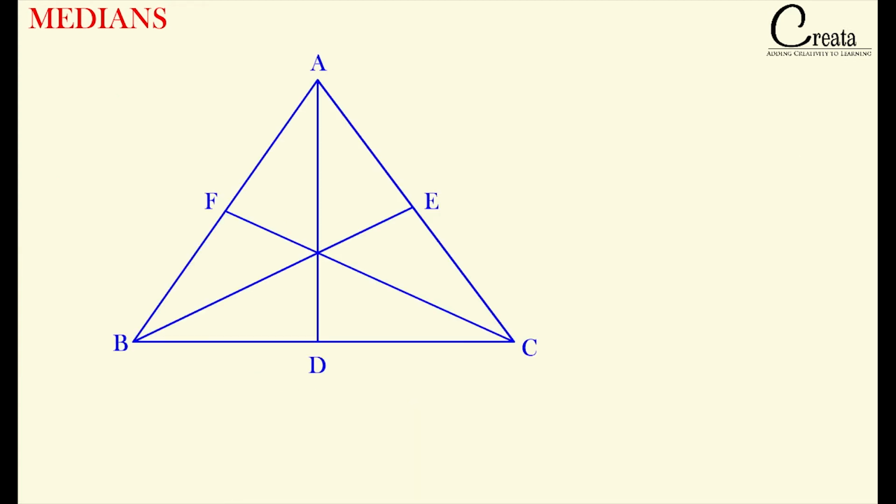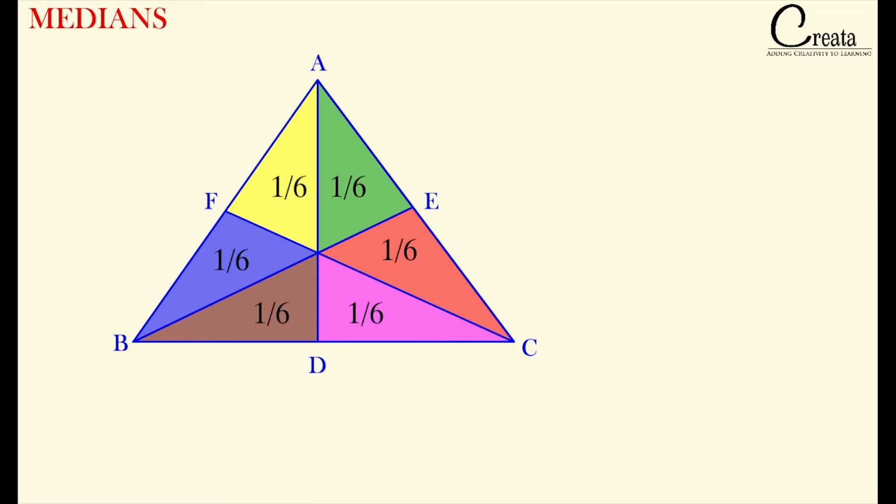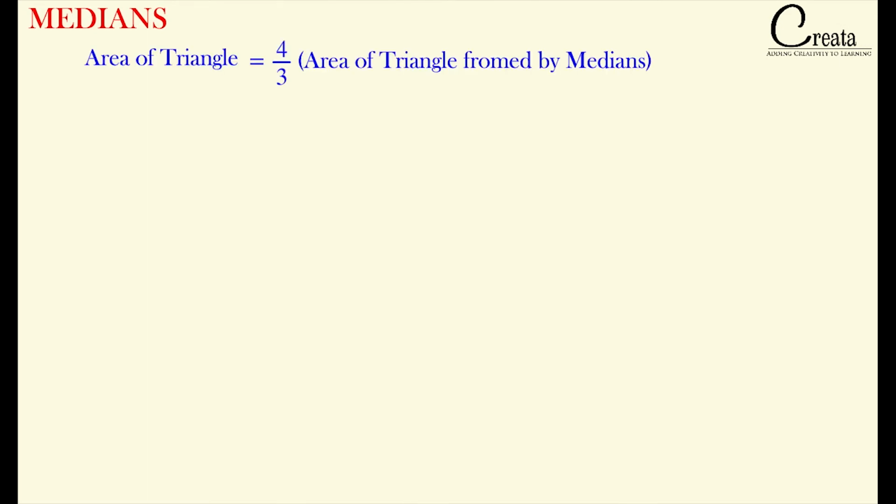If you observe, the three medians have divided the area of the triangle into 6 equal parts. The area of all these small triangles will be equal to 1/6 of the area of the complete triangle. These are 6 triangles, so each will have 1/6 of the area of triangle ABC, that is the complete triangle. In other words, we can say the medians divide the area of the triangle into 6 equal parts. Got it? Moving further, the next concept is that